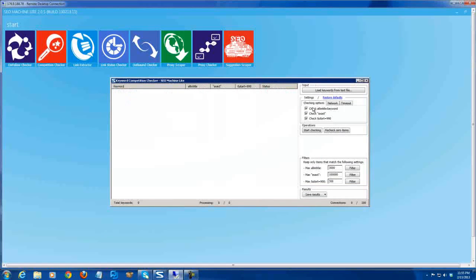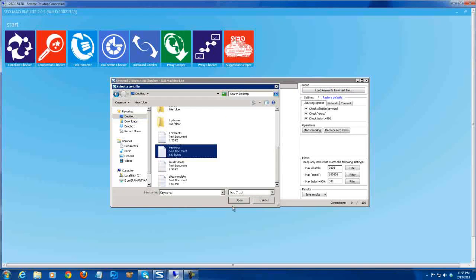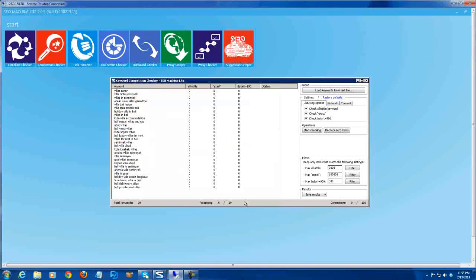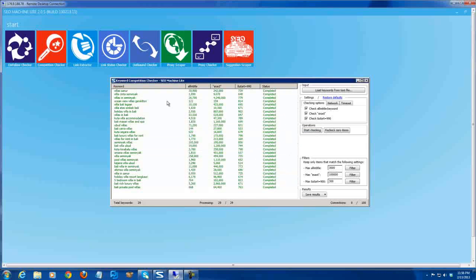Competition check first. Let's load the keyword. There are 3 parameters. First is on title, exact, and then sometimes we call it real competition. And let's do it. Okay, I'll show you all the competition you need, and let's move.